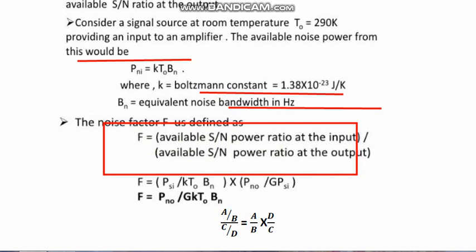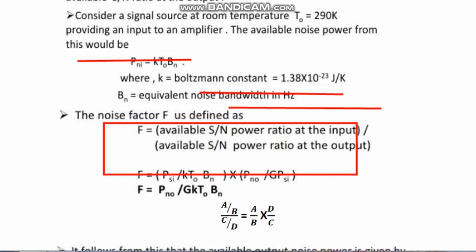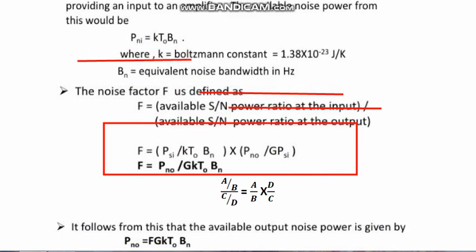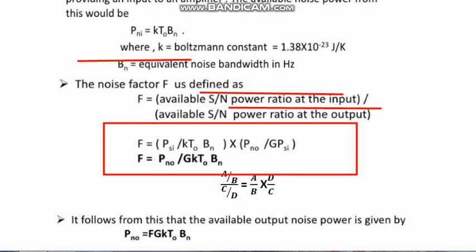Now what you have to do is take pen and paper with you and calculate these things. Then you will find that having the formula A by B divided by C by D, that is A by B into D by C, here it has signal by noise multiplied by noise by signal at output.